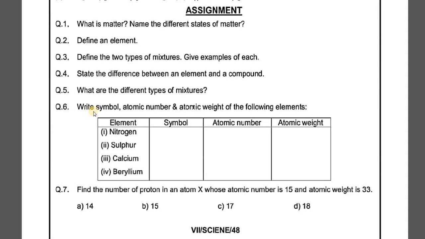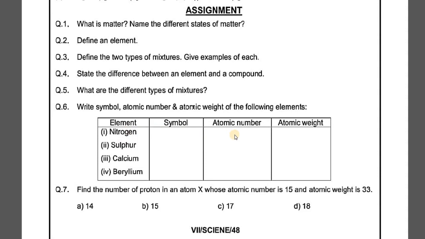Question number 6 is write the symbol, atomic number and atomic weight of the following elements. Going through the names of the elements here, you have to fill up these three columns. For nitrogen, the symbol is N. For sulfur, the symbol is capital S. For calcium, it is capital C, small a, that is Ca. Beryllium is Be, capital B, small e.